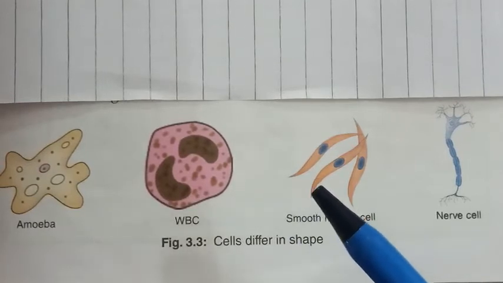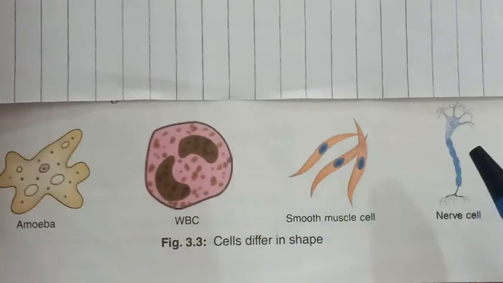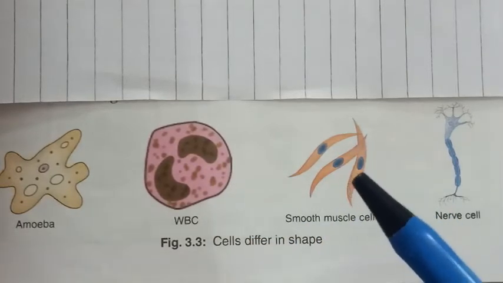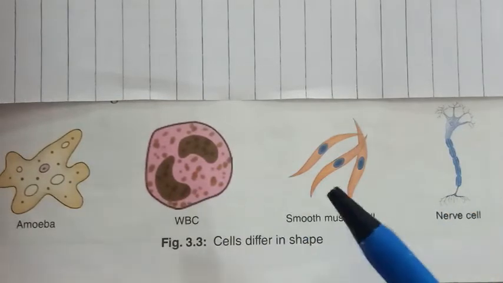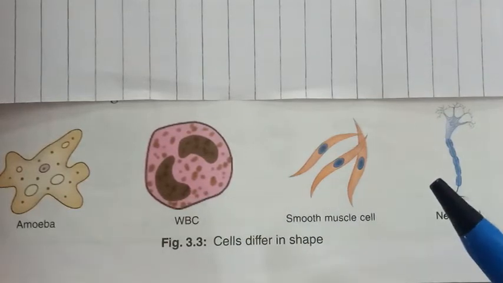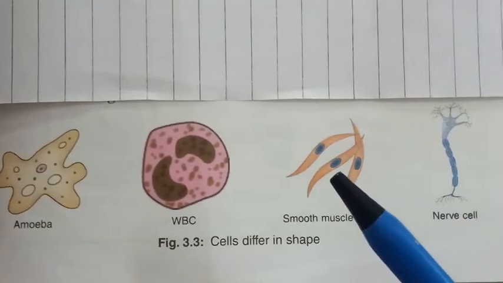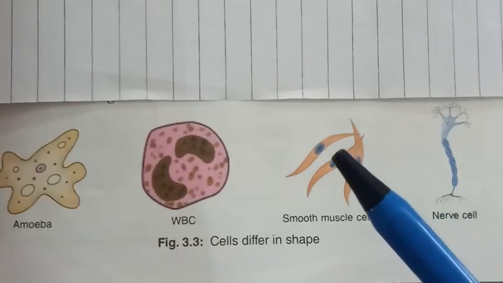A single cell differentiates and assumes different shapes and characteristics which help it to perform different functions. Means in our body there are different cells and that is why they perform various functions, like some perform digestion, some perform respiration, some perform muscular movement.